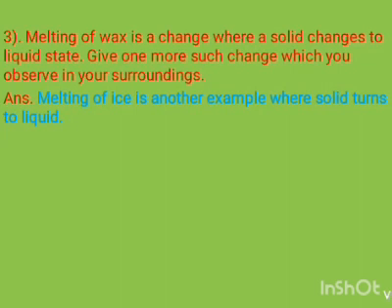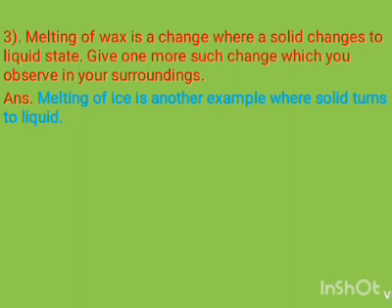Now come to the third question of your classwork, which is: melting of wax is a change where a solid changes to liquid state. Is it clear? Now give one more such change which you observe in your surroundings, in which the solid state gets converted into a liquid state.